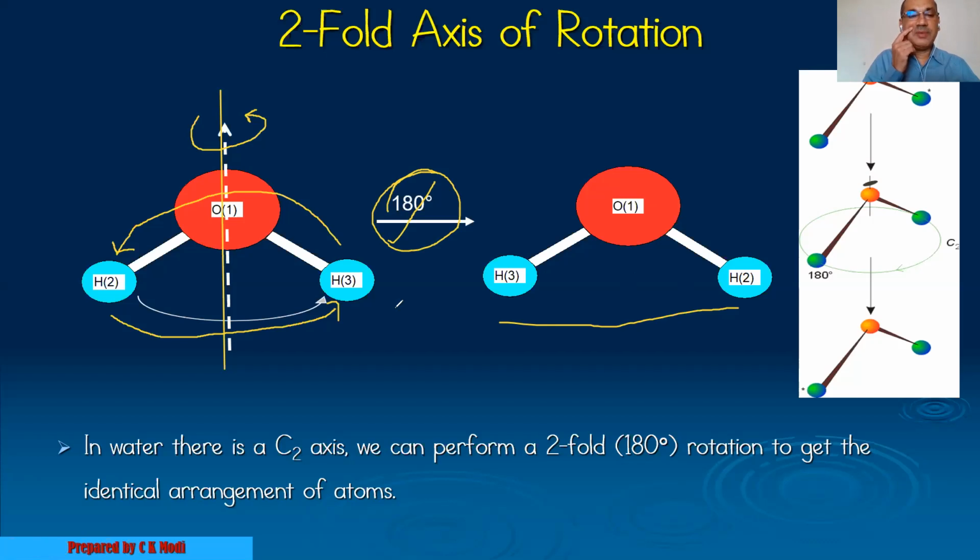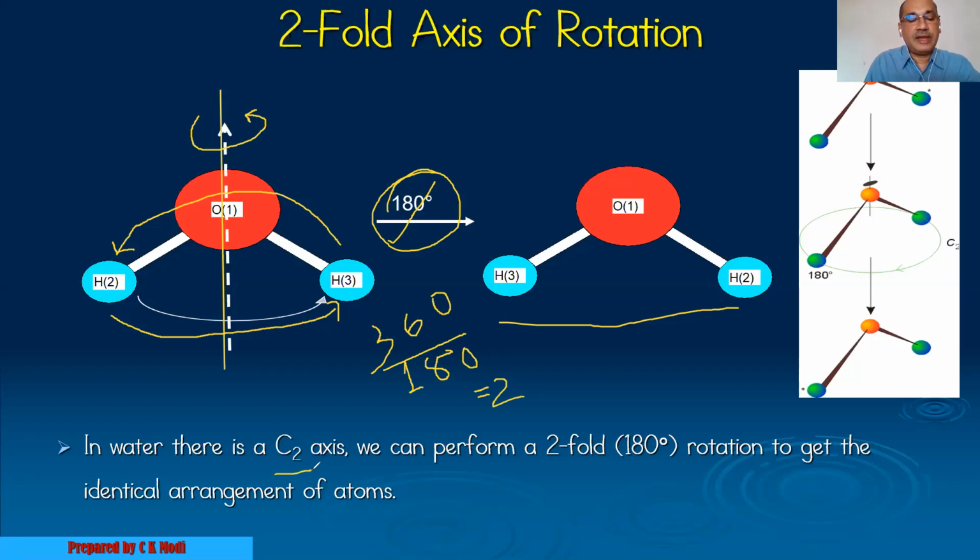Now the total degree of freedom is 360, and we have performed a 180-degree rotation. Therefore, my answer is 2. So this rotation axis is considered as C2. Here n is nothing but the number of fold.